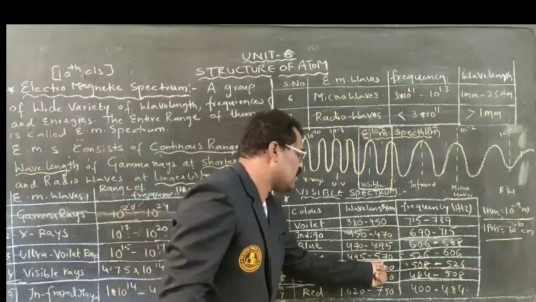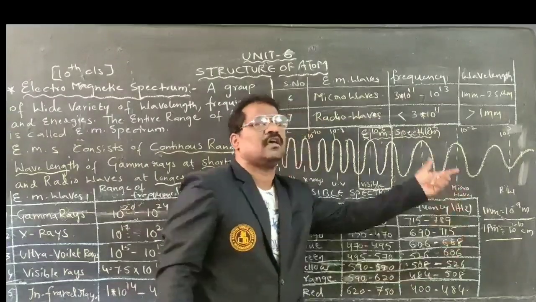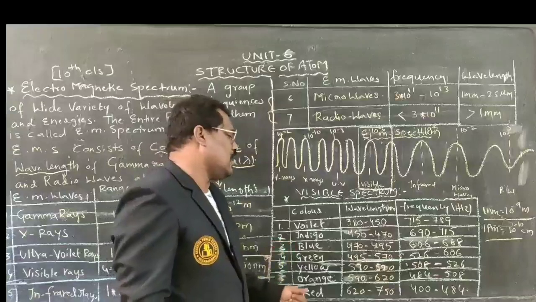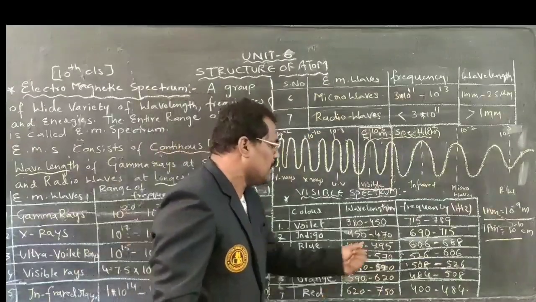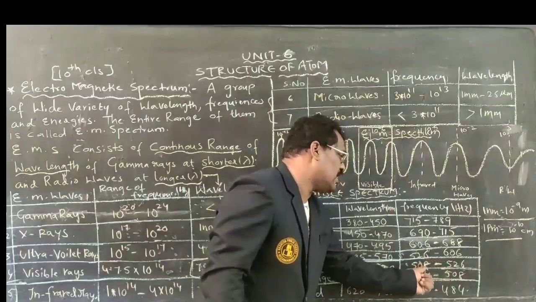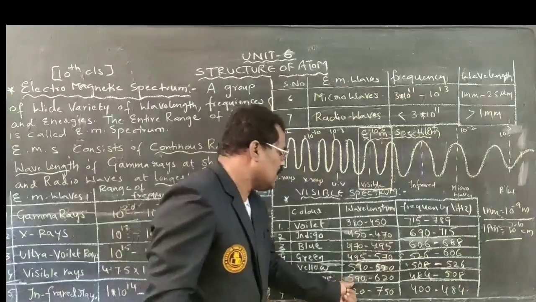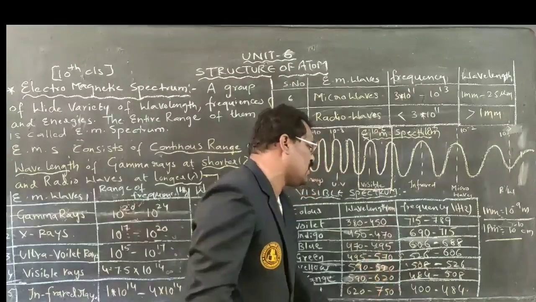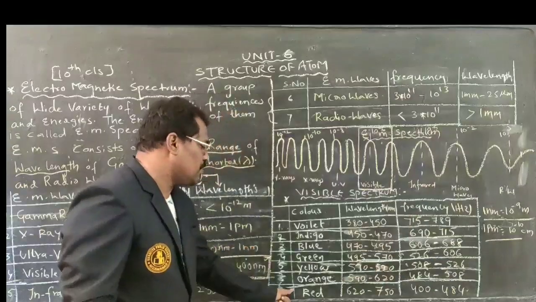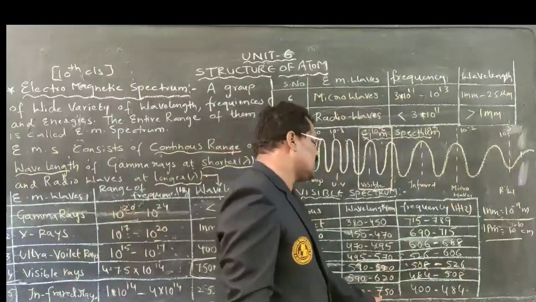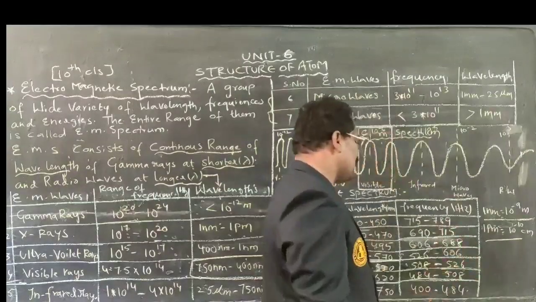Green is 495 to 570 nanometers, 526 to 606 hertz. Yellow is 570 to 590 nanometers, and 508 to 526 hertz. Orange is nothing but what? 590 to 620 nanometers, 484 to 504 hertz. Red is 620 to 750 nanometers, 400 to 484 hertz.